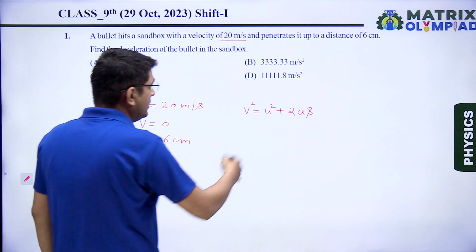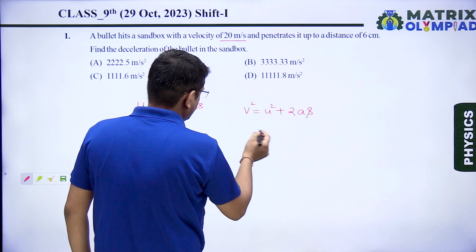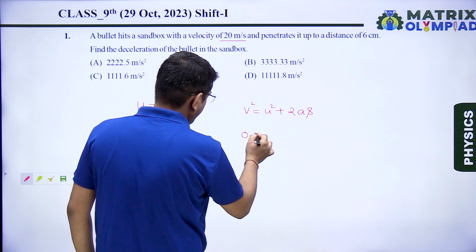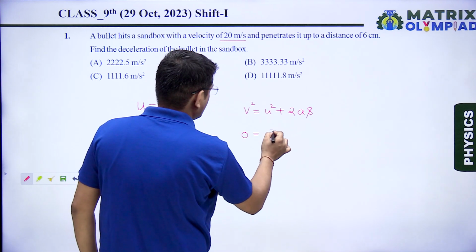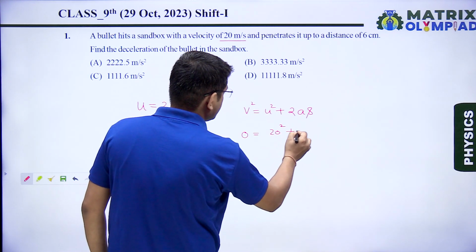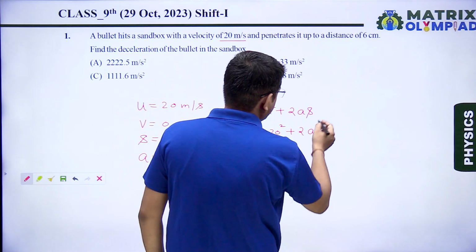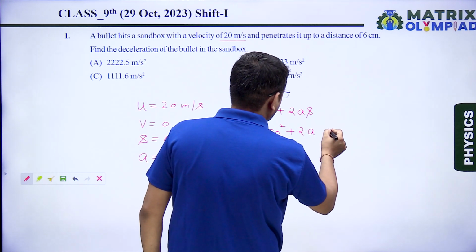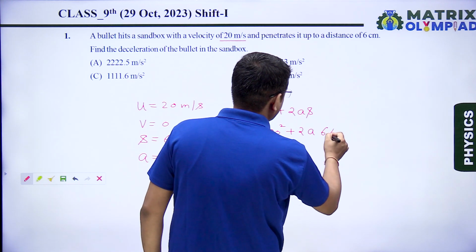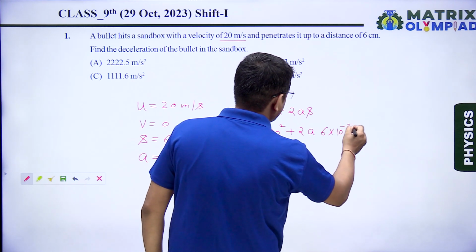From here, we can write, the value of v is 0, value of u is 20 square plus 2a, and the value of displacement is 6 centimeter. Converting it into meter, I can write it 6 into 10 to the power minus 2 meter.